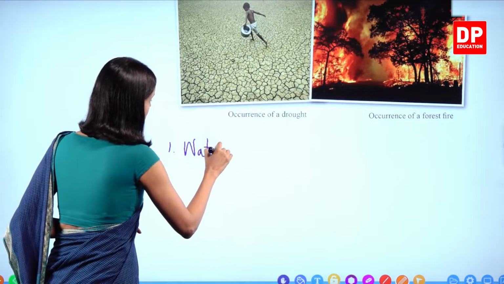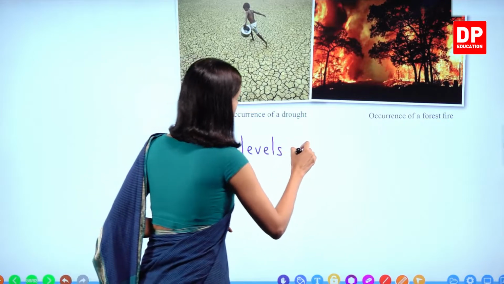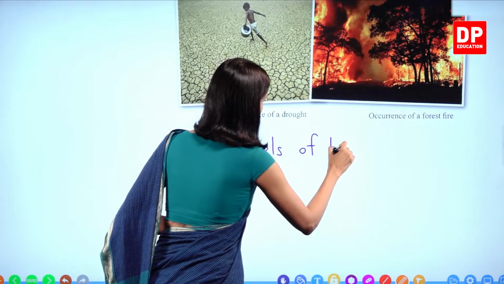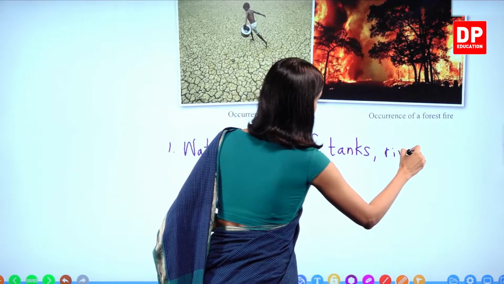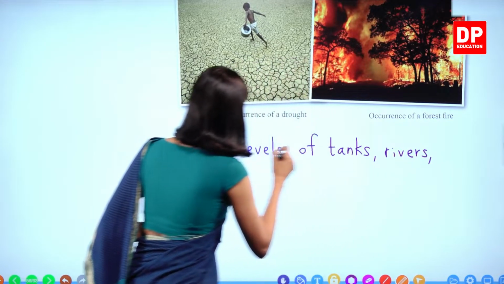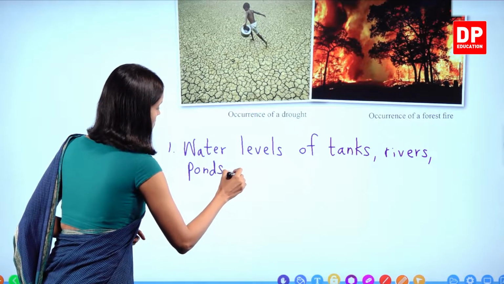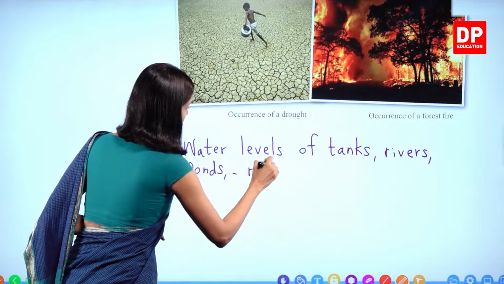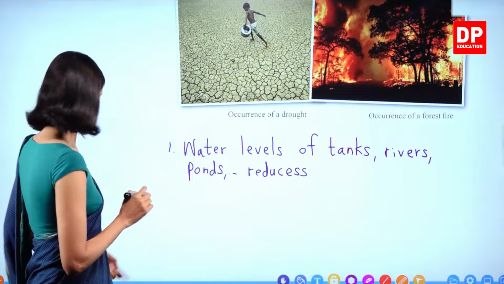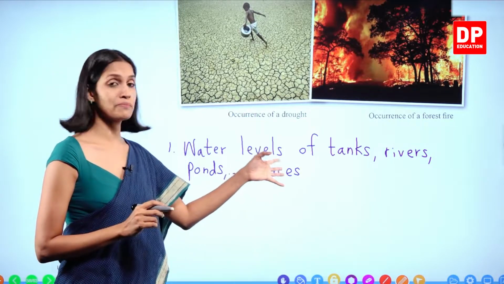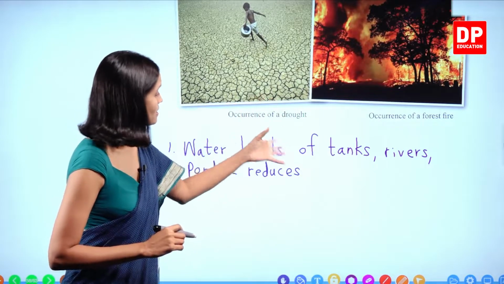Water levels of tanks, rivers, ponds, etc. reduce. Right? So if the drought season is too long, they completely dry out.